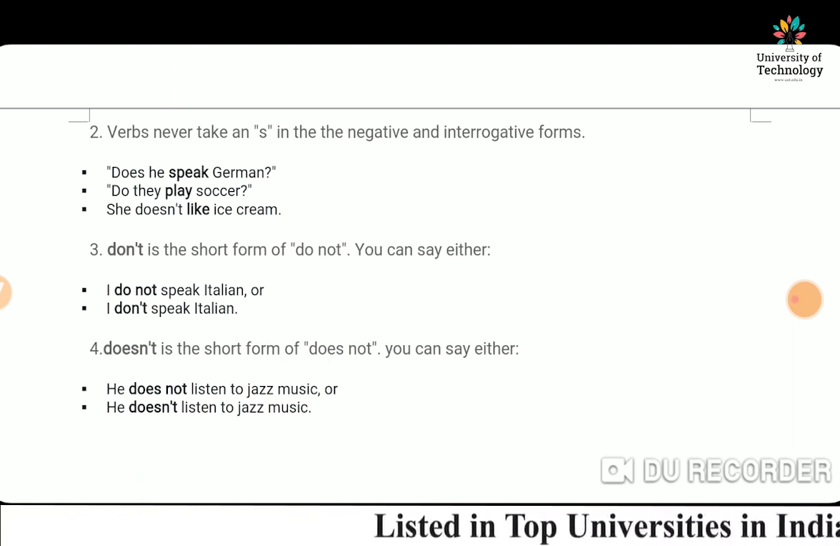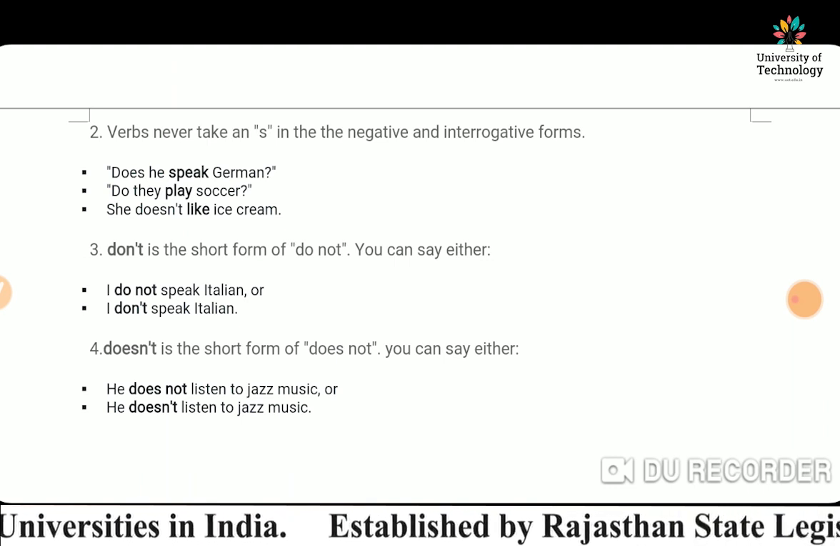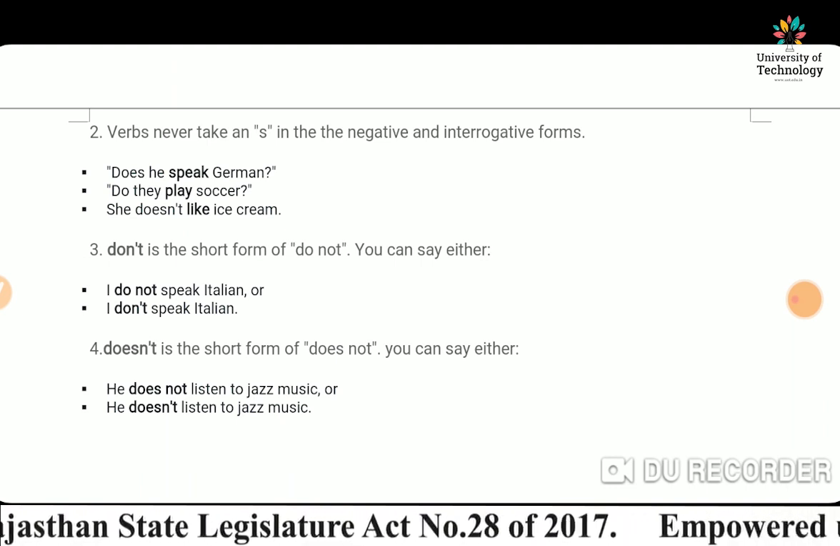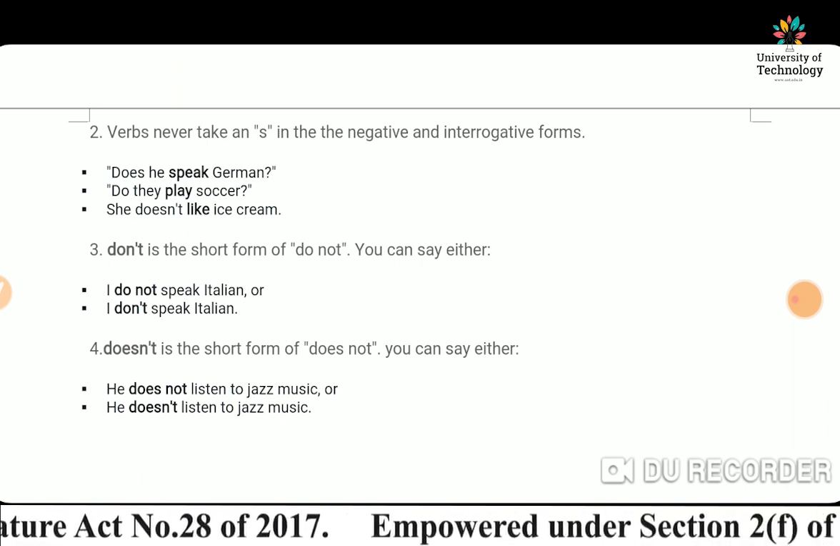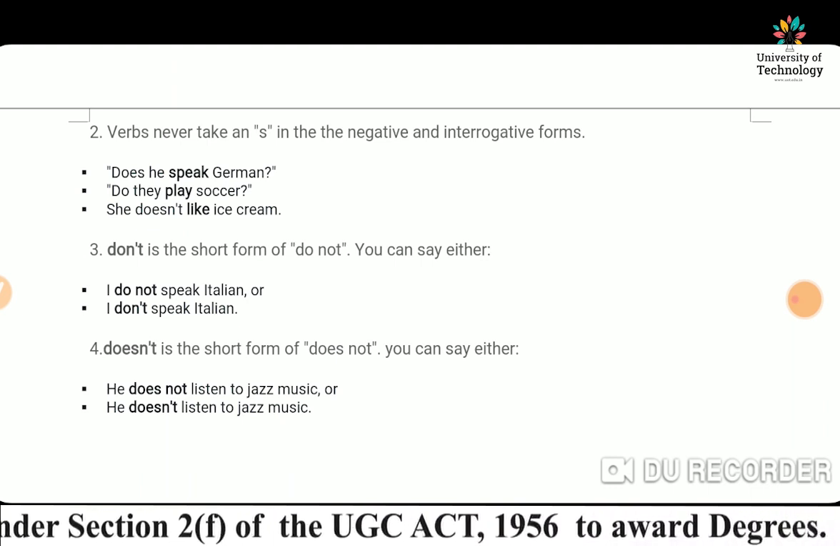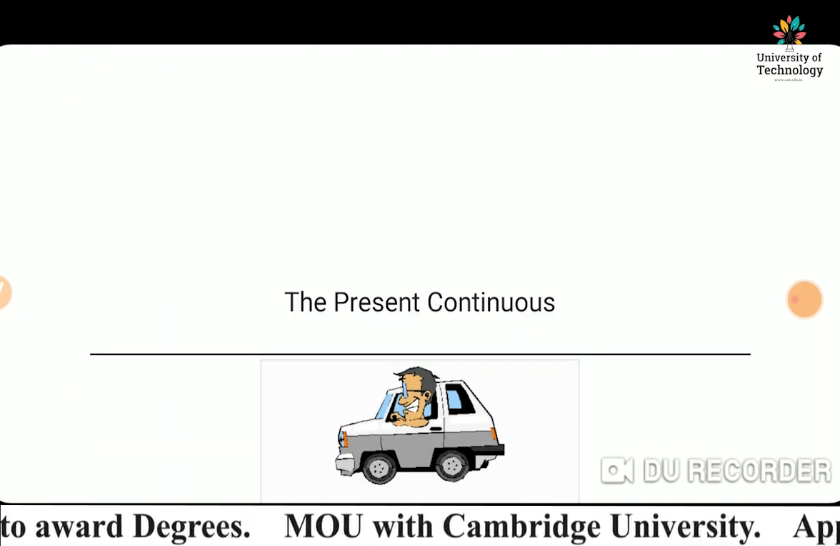Does not is the short form of does not. You can say either he does not listen to jazz music, or he doesn't listen to jazz music. Does not or doesn't. Do not or don't. Okay, next, the present continuous.